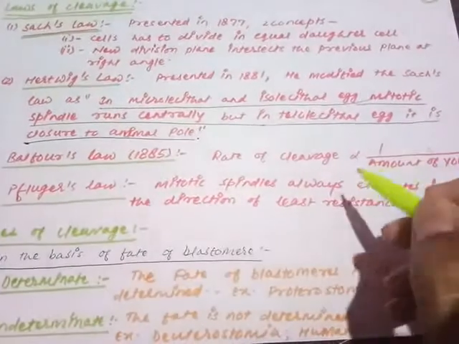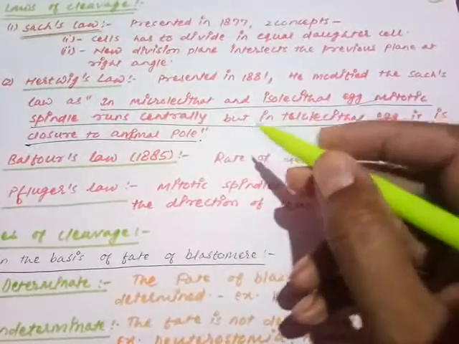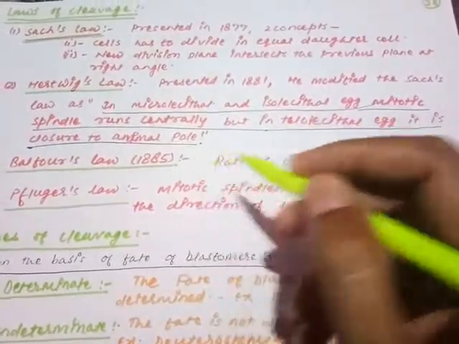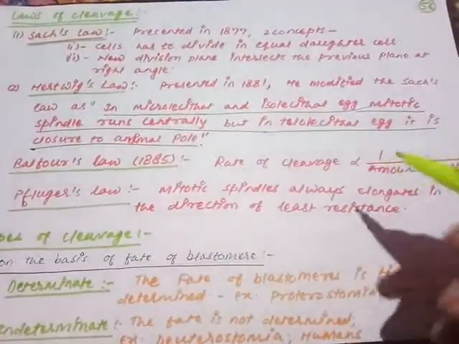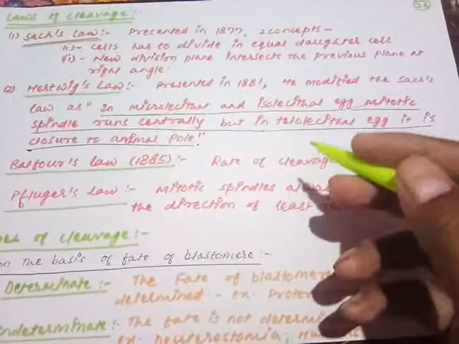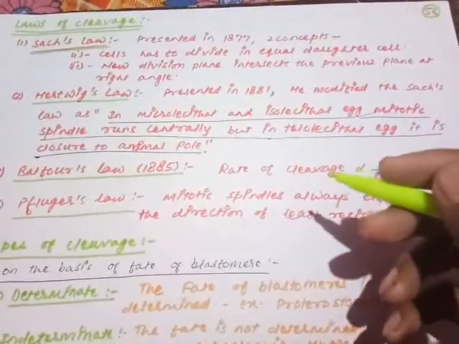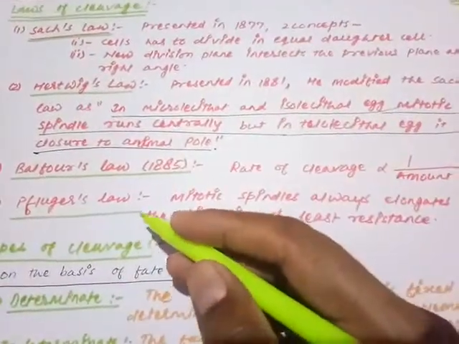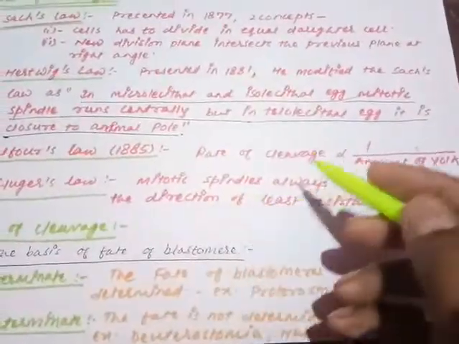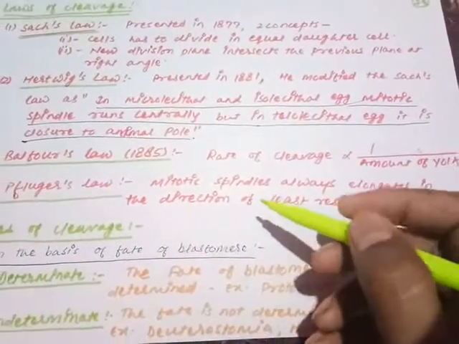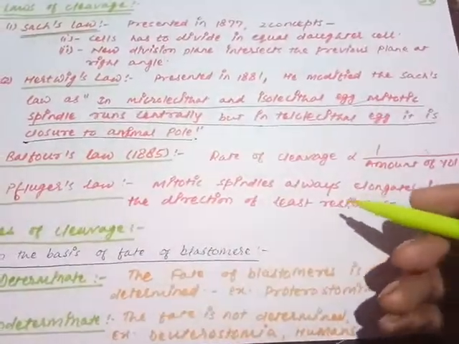So this is a very important law, and you can understand just above this one, the Hartwig law, that in the telolecithal egg it is closer to the animal pole. This is the application of this one. Balfour's law states that the yolk is going to present a resistance to the process of cleavage. Where the yolk is present, the cleavage process will be affected. Next one and the last one that we have to discuss today, that is Flieger's law. Flieger's law, again a modification of Balfour's law: the mitotic spindle always elongates in the direction of the least resistance. You can understand well.